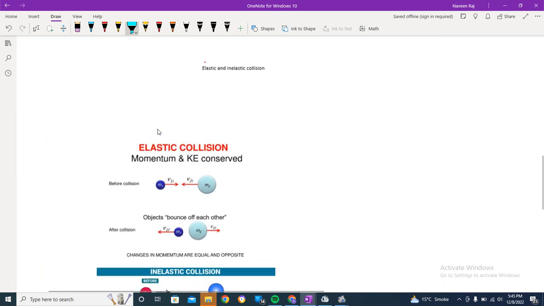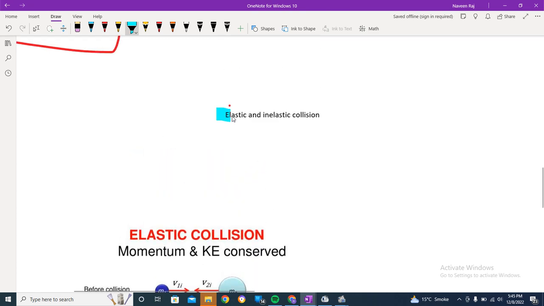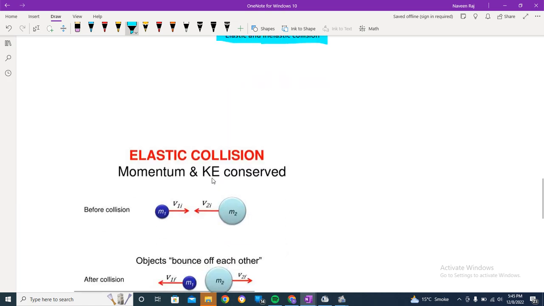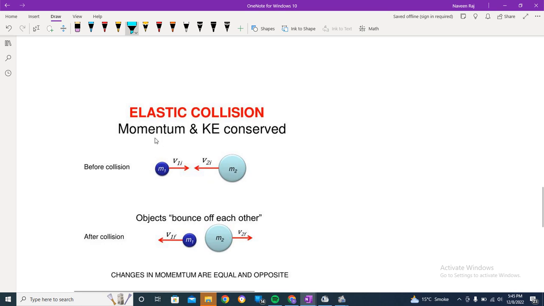Here is a lecture, and if you see today's topic, that is elastic and inelastic collision, that is kind of relating to the accelerated system as well. So let's get into it without wasting time. The elastic collision, the simplest definition is written over here, that it is written momentum. We are done with the video of the momentum. If you haven't checked that out, do check that, because in that I've explained what momentum is. So momentum and kinetic energy are conserved in an elastic collision.